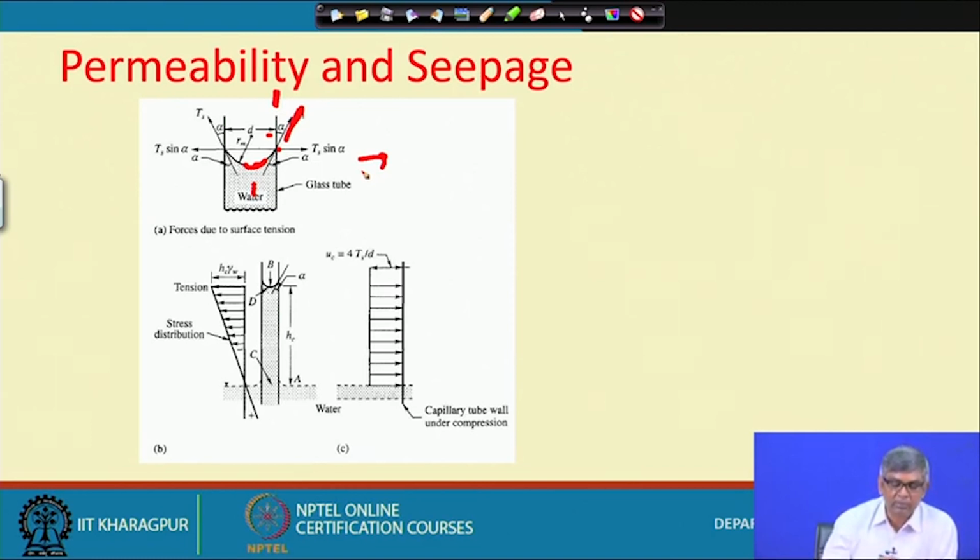What is the equilibrium actually? In the periphery of the glass tube, the tensile force is there, that will be multiplied by your perimeter, and then atmospheric pressure is there on this side. At the bottom there must be some pressure which is lifting this.